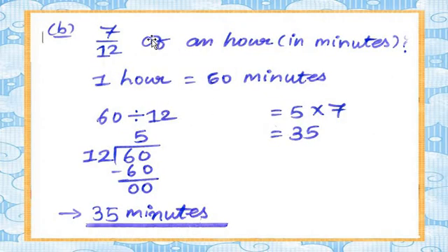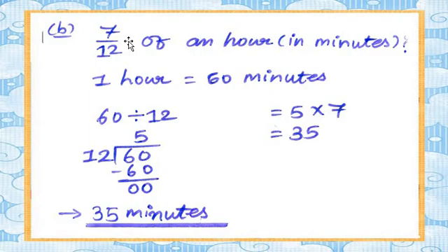Now we move on to question number B. 7 upon 12 of an hour in minutes. In the bracket, what should we write? Minutes. It means we have to write the answer in the form of minutes. It means we have to convert hours to minutes. So my dear students, how can we convert hours to minutes?